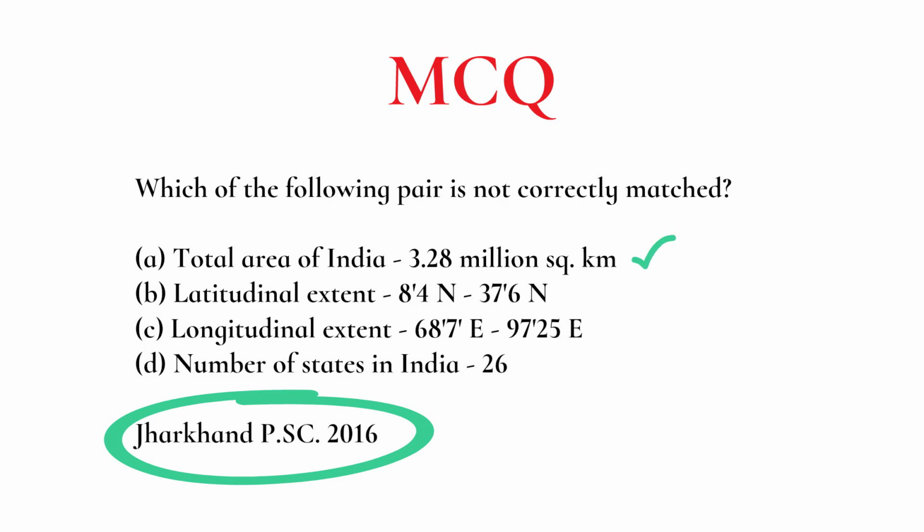This statement is correct. Latitudinal extent of India is 8 degree 4 minutes north to 37 degree 6 minutes north. This statement is also correct. Longitudinal extent of India is 68 degree 7 minutes east to 97 degrees 25 minutes east. This statement is also correct. So the incorrect statement will be statement D. Number of states in India is 26. If this statement comes now, there are 28 states and 8 union territories.